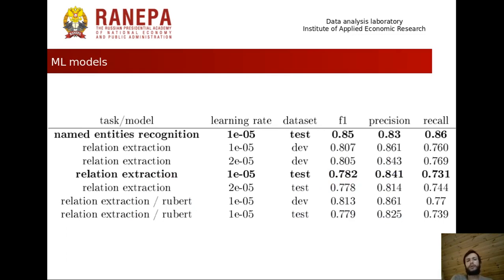We used RuBERT and BERT weights, and as you can see here, BERT was better in our case, but the difference is negligible and it's not, I would say, statistically significant, really. With different hyperparameter tuning and a different initialization scheme, RuBERT might have been better.